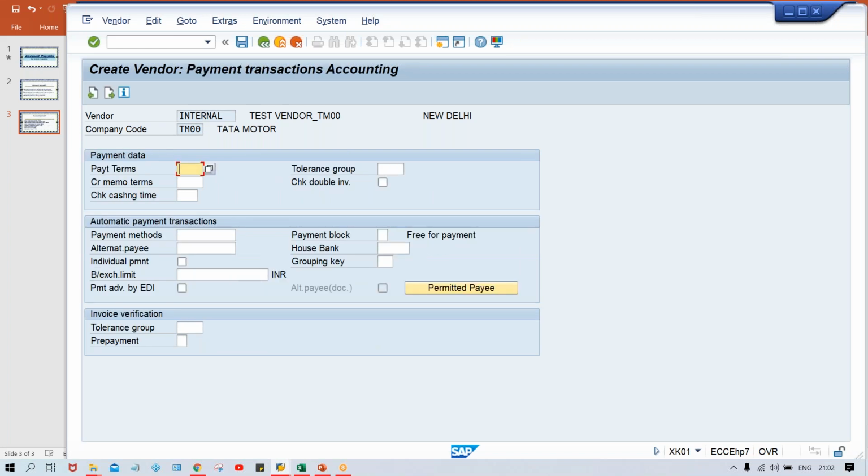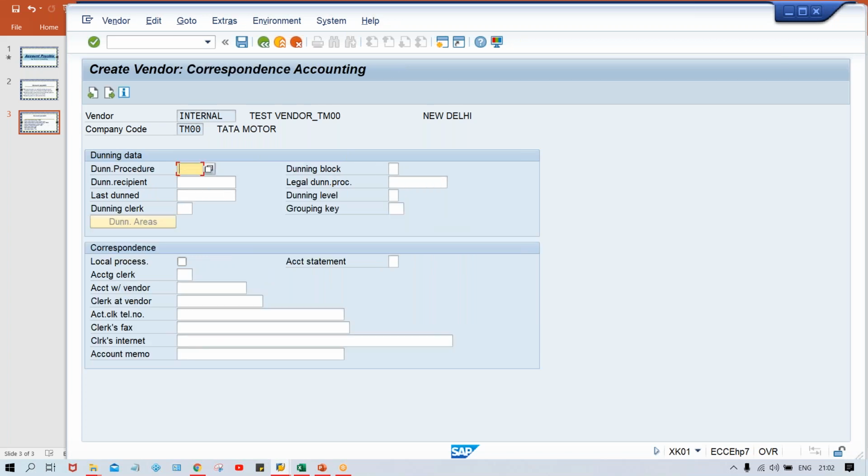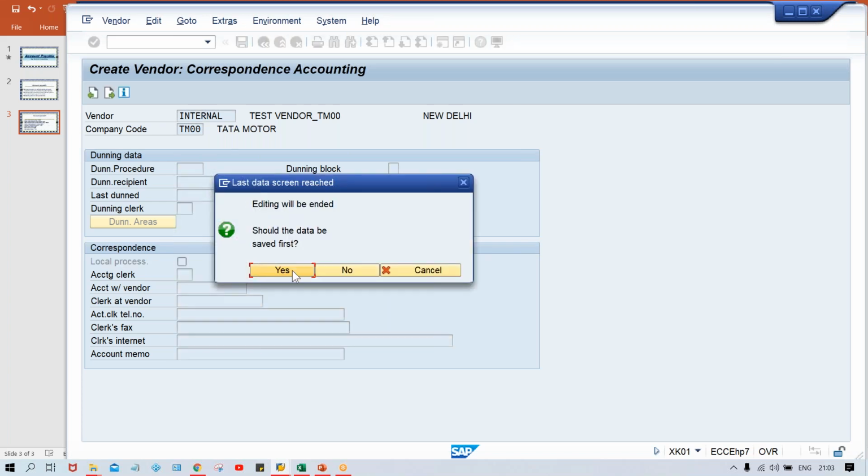Press enter. Give the payment terms. Once again here 0001 standard. I also told you guys that it is going to be explained in upcoming sessions, because right now we are setting up the vendor, but after that certain other topics are also going to be part of this account payable. So I'll explain this separately. Dunning procedure, as I told you, is not going to be configured; nothing is going to be given here right now. But in upcoming sessions, in account receivable, I'm going to explain the Dunning procedure. Very exclusive explanations will be there for that also, guys. I'll explain the things in detail so that you will have a perfect understanding. Right now, nothing else. Press enter and click on yes.